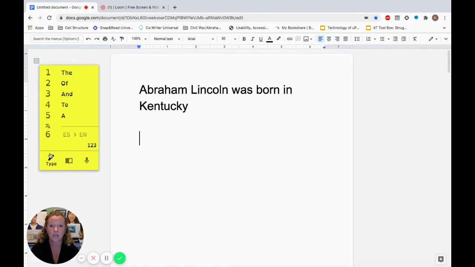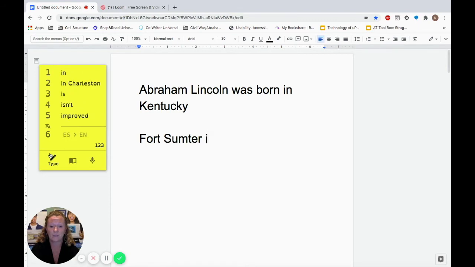So as I'm going to start talking about the war, it started in Fort Sumter in Charleston, South Carolina. You're going to see the words are starting to predict for me. I can press number 3. Fort Sumter. Is located is what I want to say. Is located. There we go. Number 2. Located. And I do want number 1.